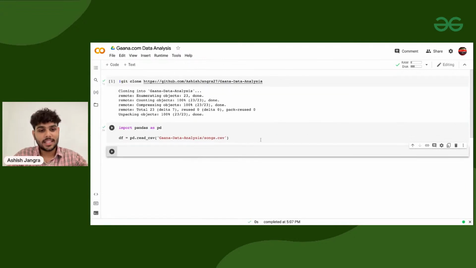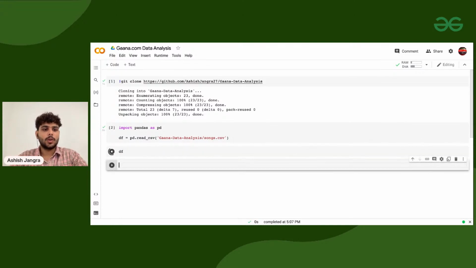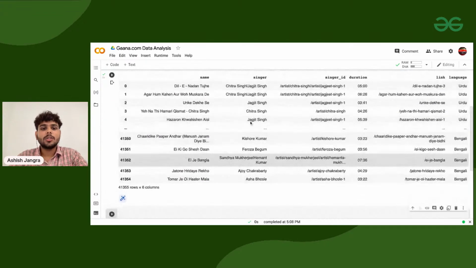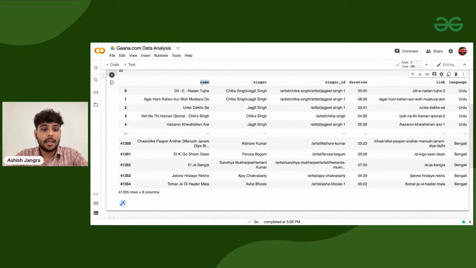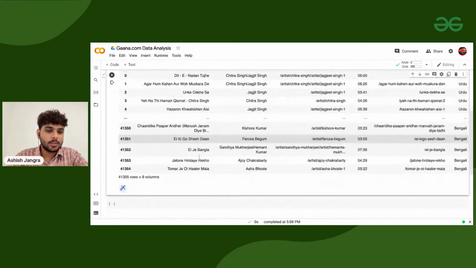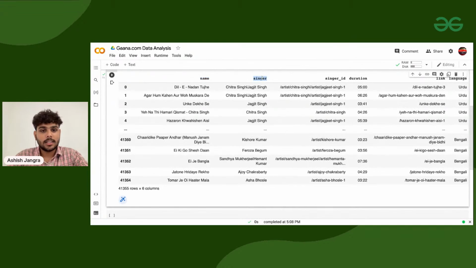if it gives you nothing, that means the program executed successfully. Now if I print df and execute it, this is how the data set looks. There is a name column which defines the names of the songs, and singer which defines who the singer is. Here you can see Chitra Singh and Jagjit Singh, separated by a pipe operator.